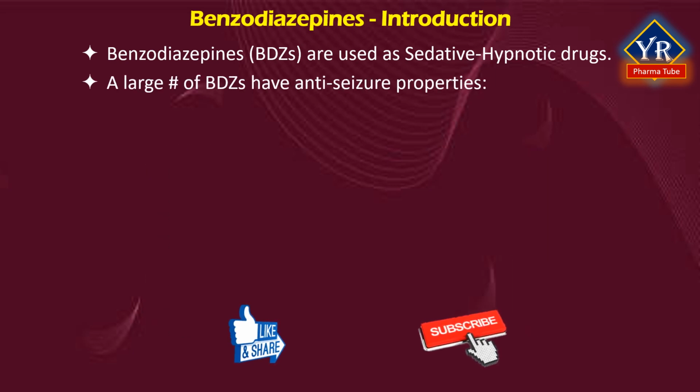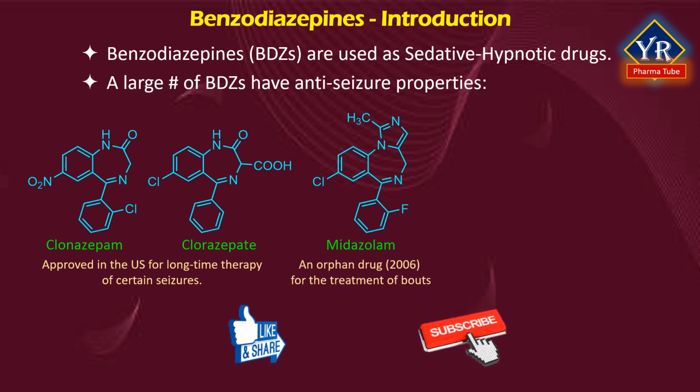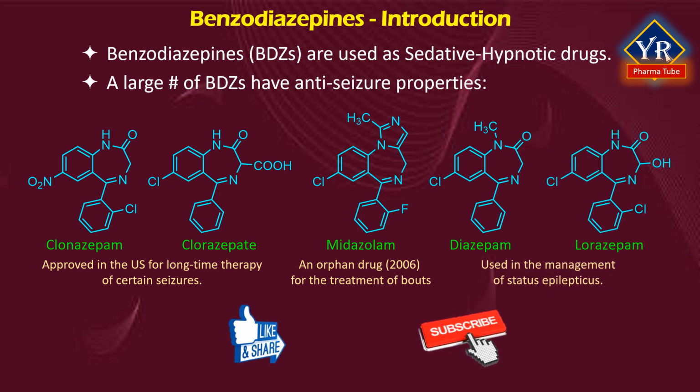A large number of benzodiazepines have broad anti-seizure properties, but only clonazepam and clorazepate have been approved in the US for the long-term treatment of certain types of seizures. Midazolam was designated as an orphan drug in 2006 for intermittent treatment of bouts of increased seizure activity in refractory patients with epilepsy who are on stable regimens of anti-seizure drugs. Diazepam and lorazepam have well-defined roles in the management of status epilepticus.